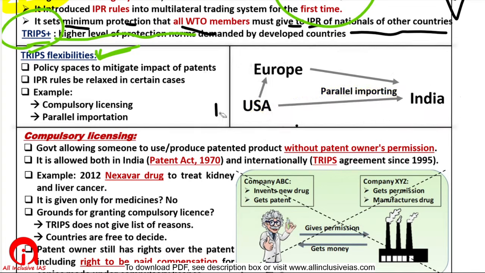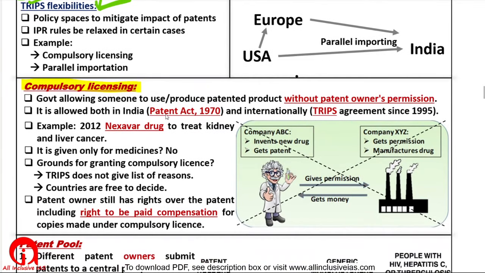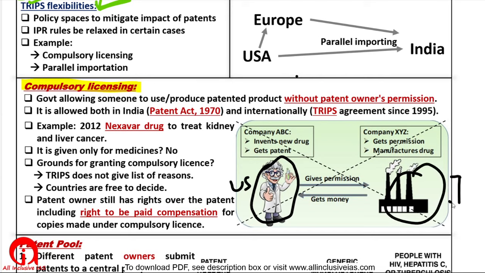Another very important flexibility is compulsory licensing. Normally, when a company has made a patent, it will give permission. Suppose it's a US pharmaceutical company, and it gave permission to a company in India to manufacture the drugs.